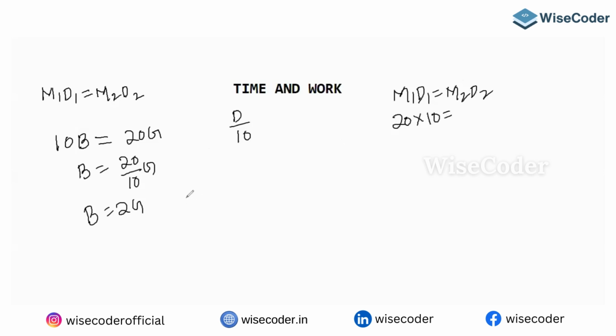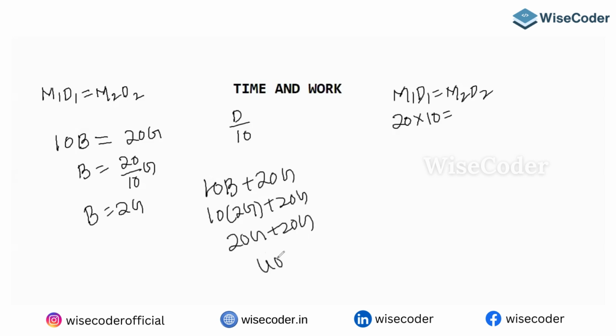The question is 10 boys and 20 girls will take how many days? In place of B, you can write 2G, so 10 into 2G is 20G. So this is 20G plus 20G, which gives you 40G.